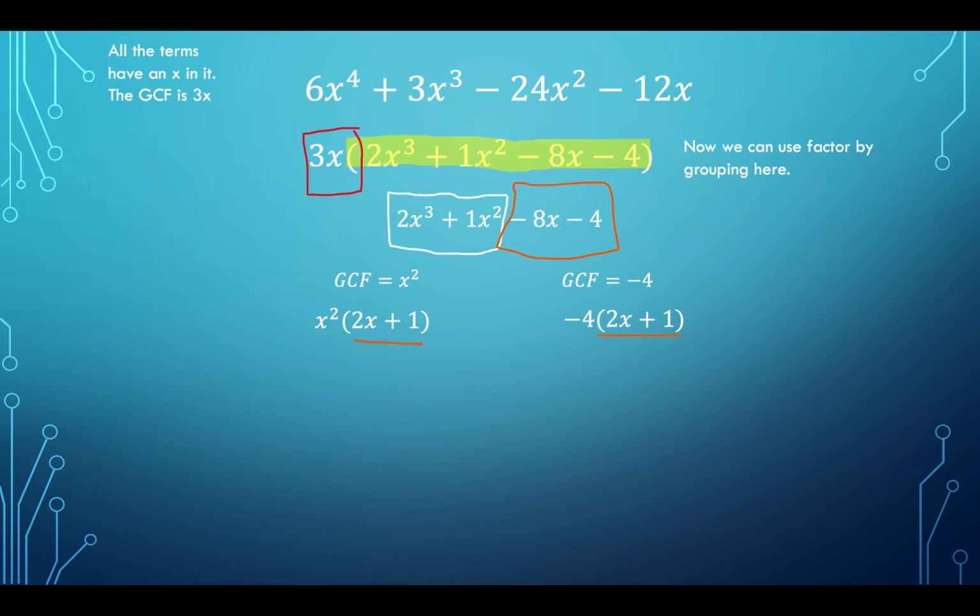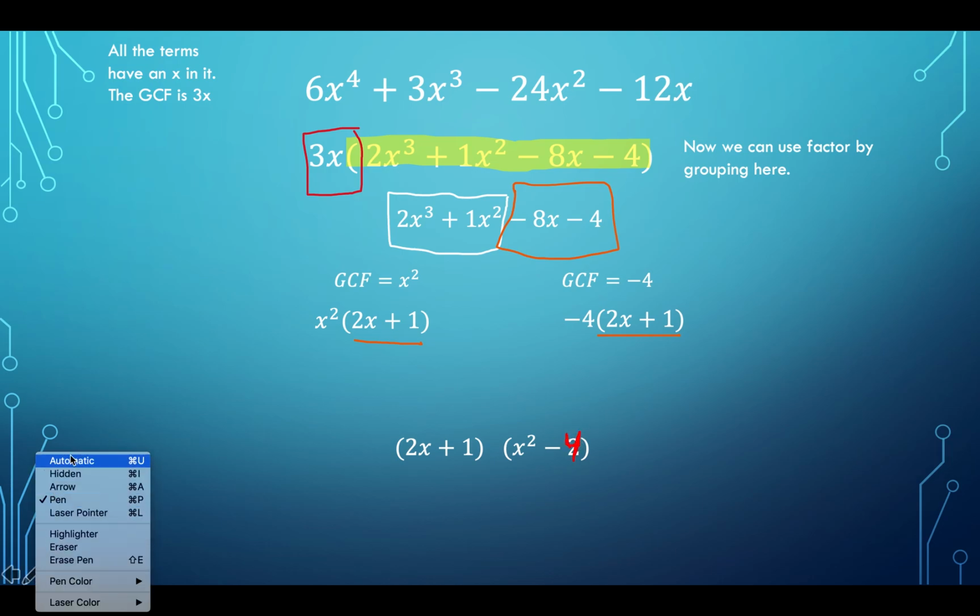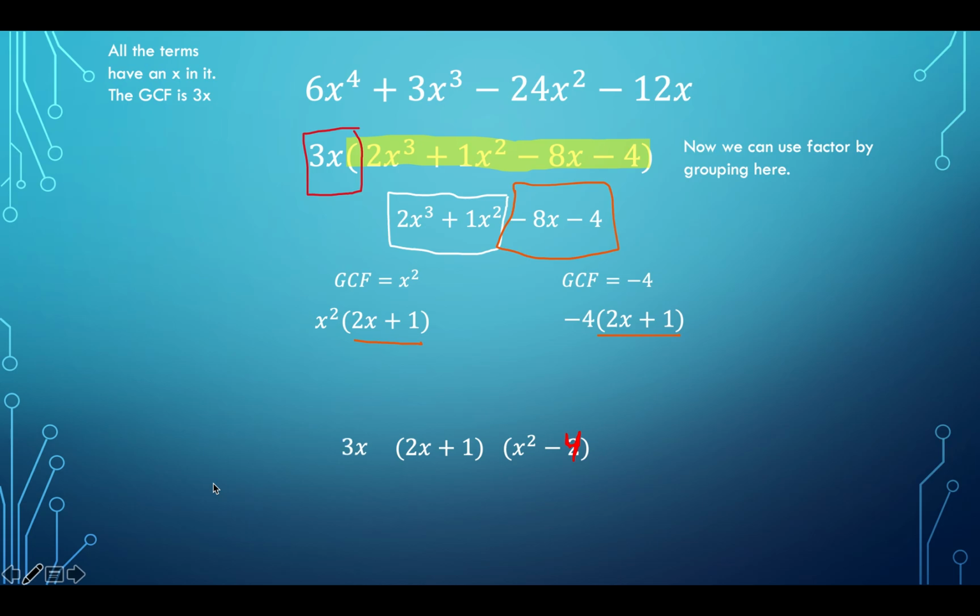2x plus 1, 2x plus 1. They match, so we rewrite 2x plus 1 in one group. And then we rewrite our x squared minus 4 as our other set of terms. And then what else did I tell you? We have this 3x over here, so we have to remember to bring that 3x down. So our final answer is 3x times 2x plus 1 times x squared minus 4.